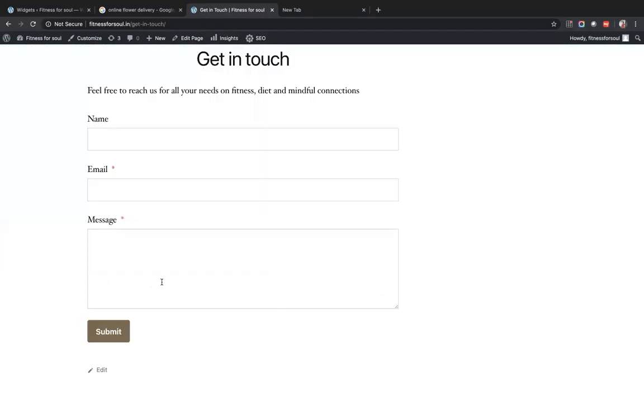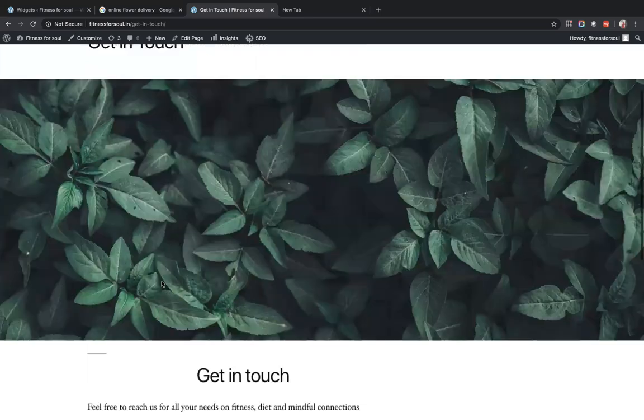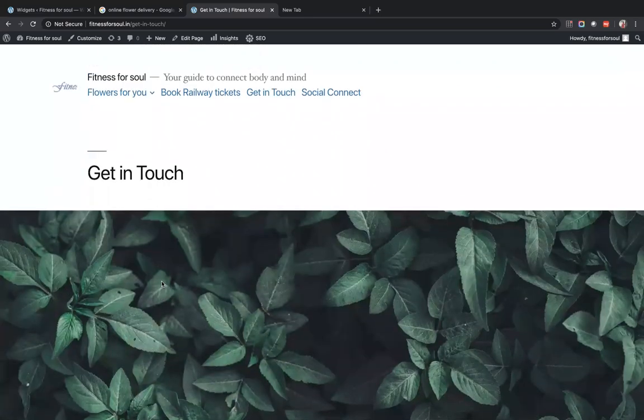Then there are other forms which I recently deleted. Suppose on the get in touch page, I want people to see an internal search. I want every page to have a search. I need not add search on every page. I can use a single widget, put it in the widget section, and it will by default come up on all the pages of my website.